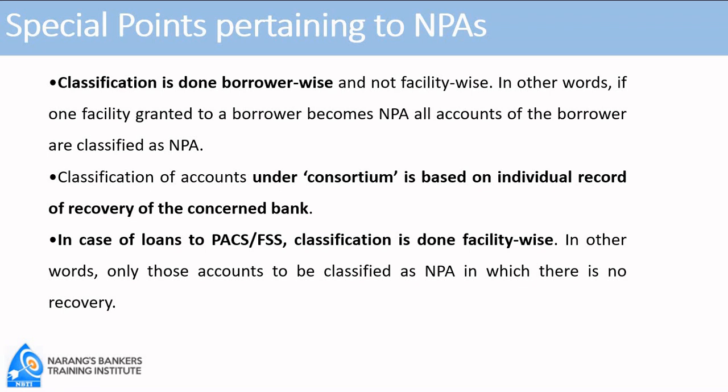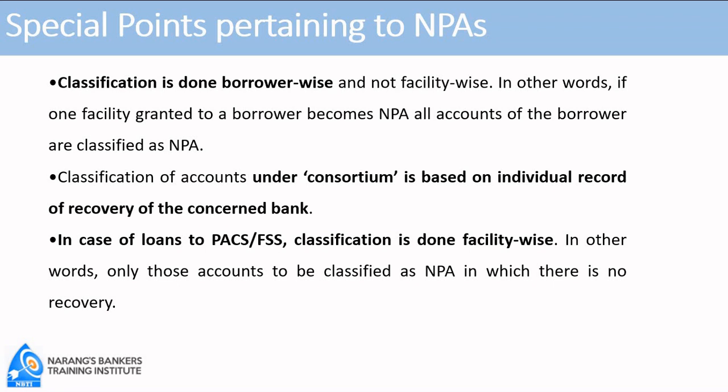So we will declare both accounts as NPA because it is the borrower who is not paying the term loan installment. He may turn the CC account also irregular. Before he does it, we will ourselves do it. So classification of accounts is done borrower wise and not facility wise.